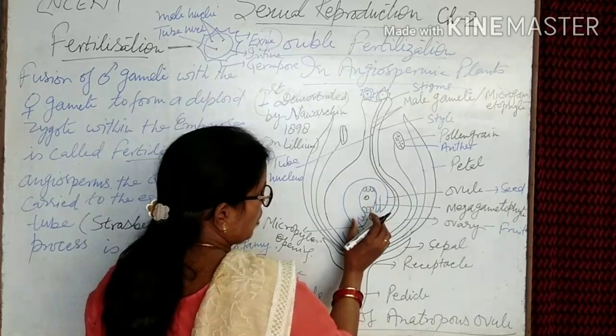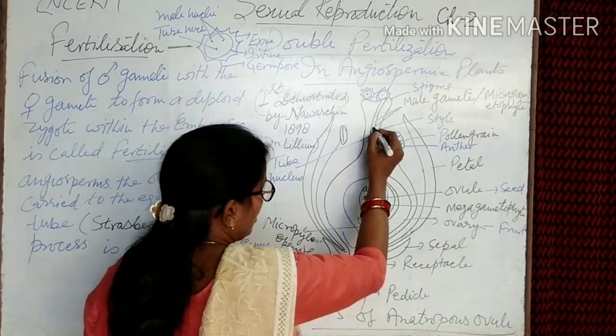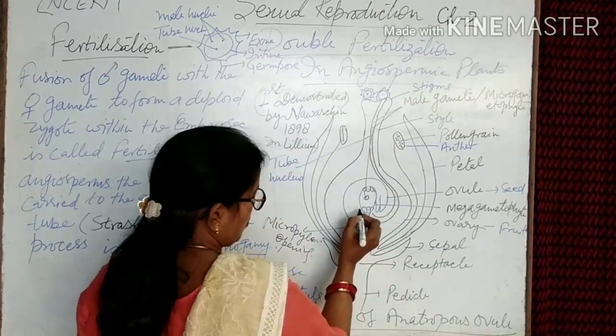In the mature embryo sac, the first male nucleus fuses with the